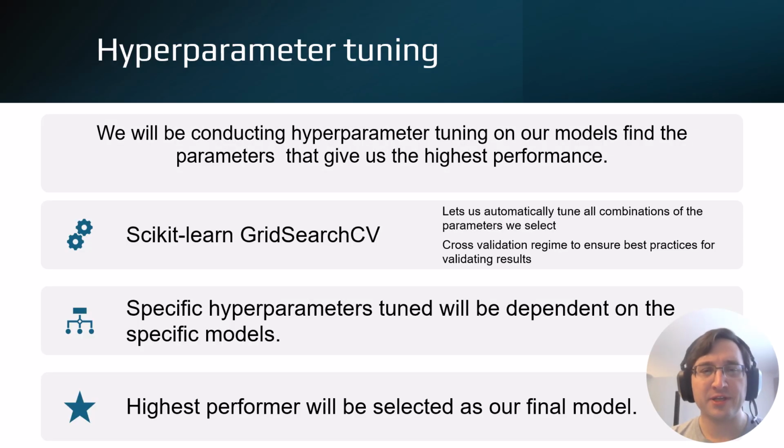As we just mentioned, we'll also be conducting hyperparameter tuning in order to find the parameters that give us the best results for our models and the highest performance. In order to do this, we'll be using scikit-learn's grid search CV function, which is useful because it lets us automatically tune the combination of the hyperparameters we select, as well as implement a cross-validation regime to ensure we have best practices for results validation. The specific hyperparameters that we'll be tuning will depend on the particular model in question, and so it will change from model to model. Once we have implemented this regime and gone through testing, we will select the highest performer to be used as our final model for our data set.